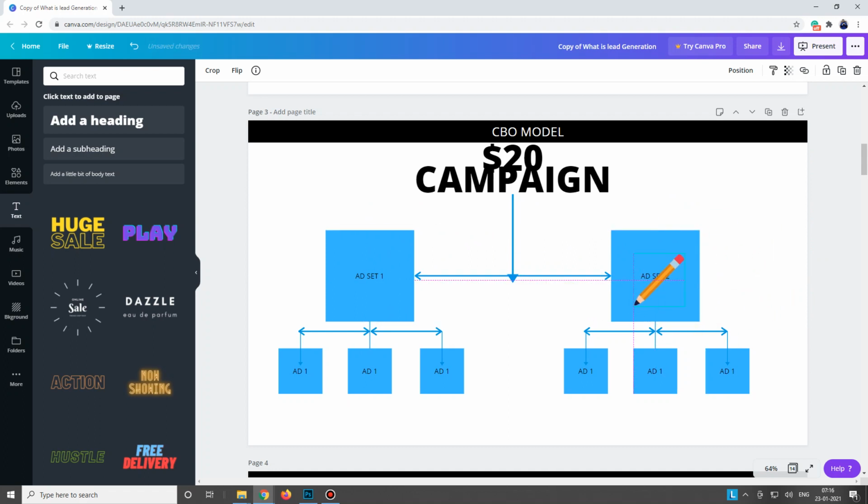Now you are saying, yeah, you are right, but why do we do this? Let's say our budget is less, $20, and we are starting with a small budget. In that case, it's okay to deal with this, right?